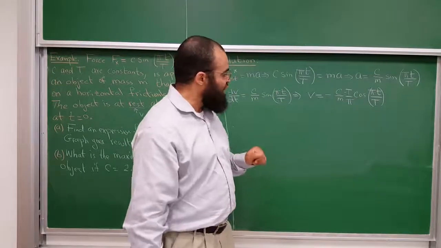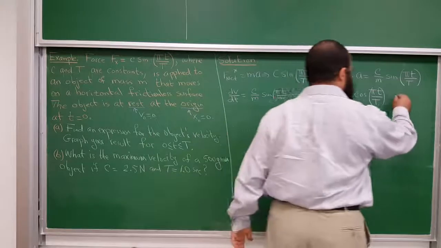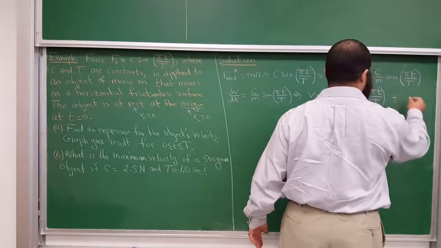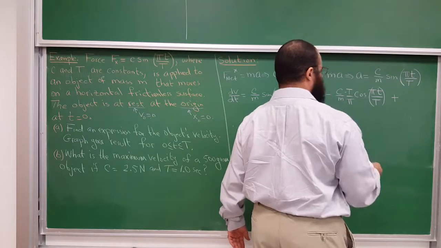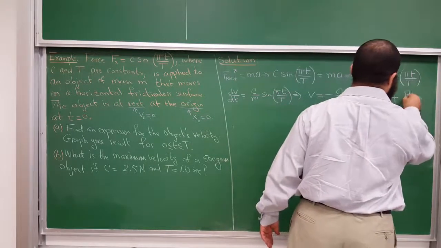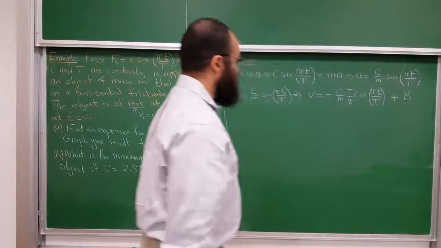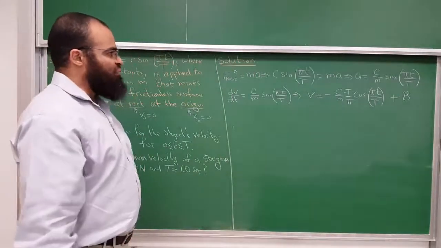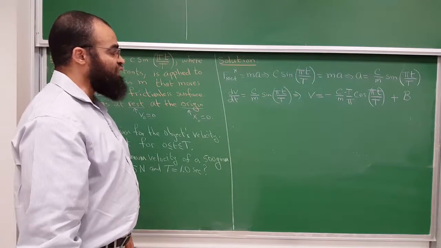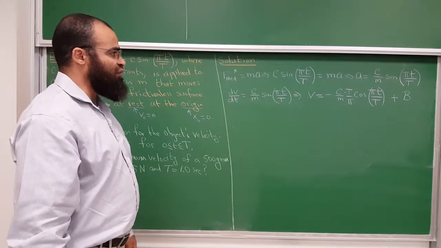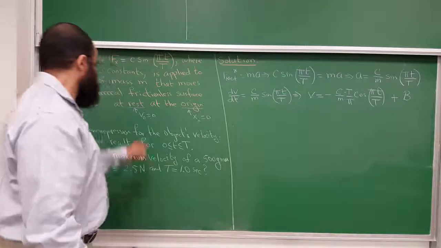But that's not it, because when you take the antiderivative, it always gives you some arbitrary constant C. Well, we have the letter C here. Let's see, what can we give? Let's use the letter b for the arbitrary constant. Great. So now, what is that b? What is that arbitrary constant? Well, it's arbitrary, and you can only determine it if you're given the initial conditions, which we are.